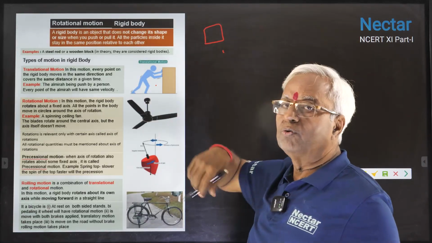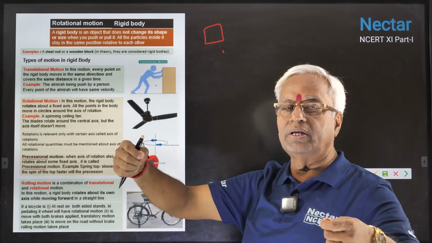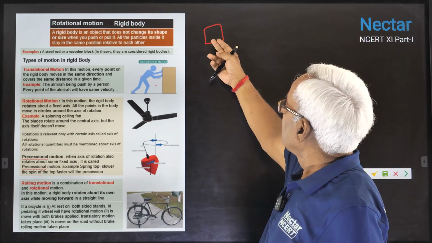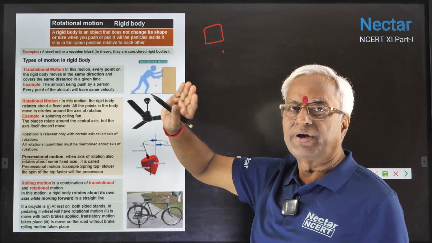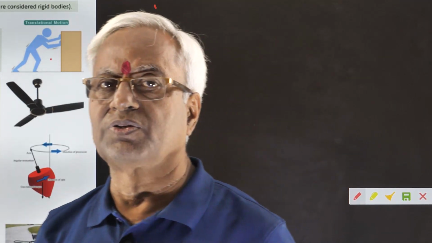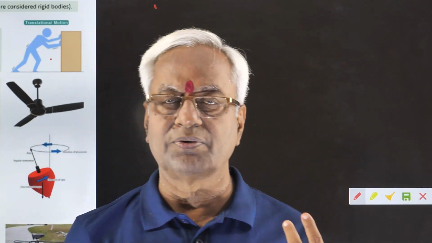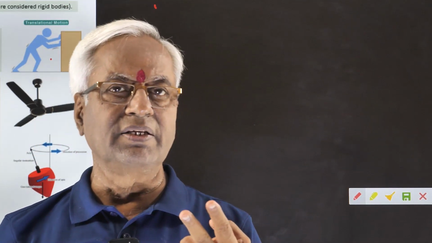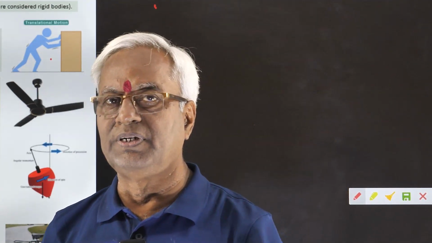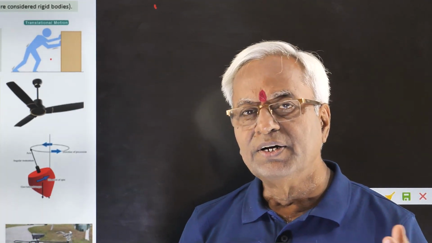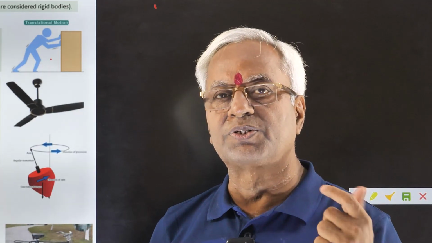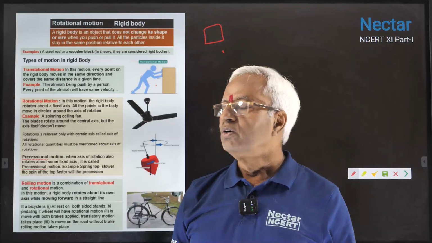You apply an external force on the rigid body. The internal arrangement, or the relative arrangement of the constituents, will not be affected. With rigid bodies, three types of motion are possible: translatory, rotational, and when you combine them, it becomes rolling motion. So we'll come across all three types separately. In between, we'll have a very interesting and specific case of precessional motion also.